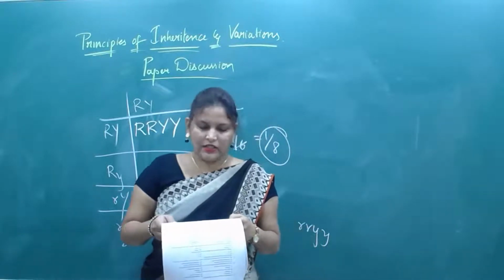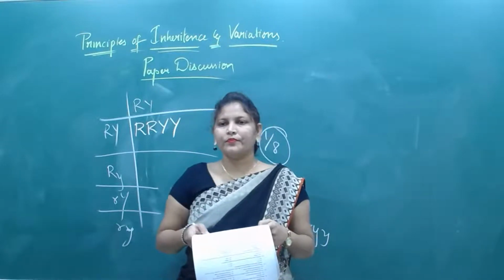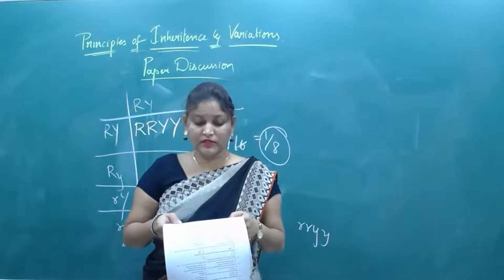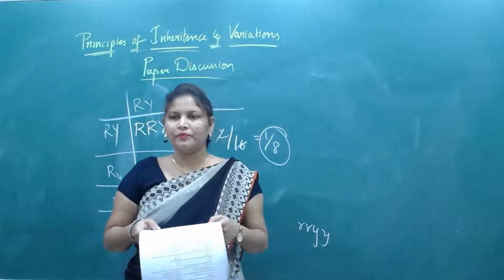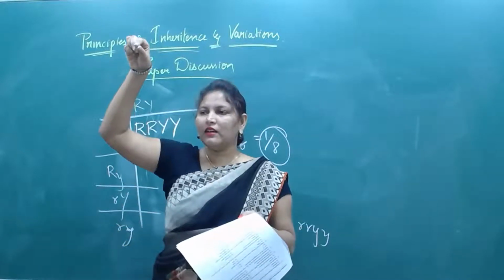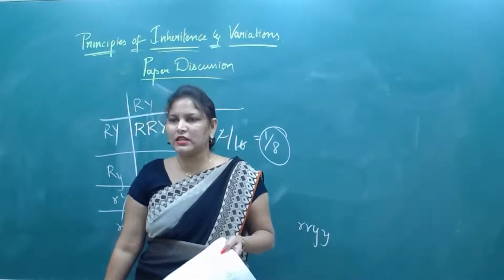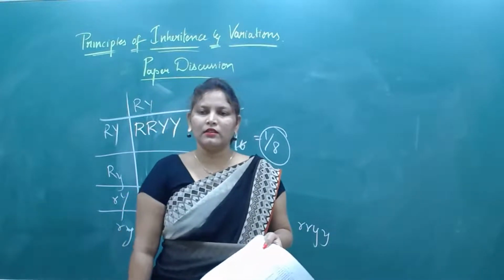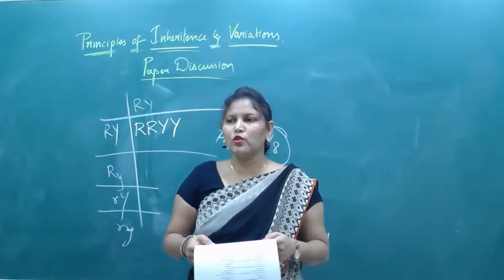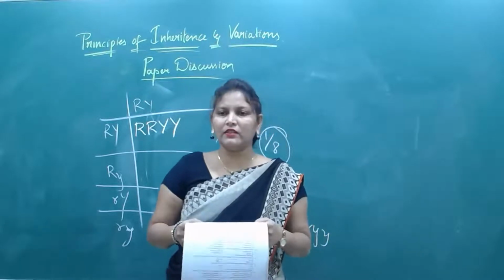In hybridization, capital T small t gives rise to which progeny ratio? See, once again, they are crossing the F1 individual with its recessive parent, that means you need to tell the test cross ratio, that is 1:1. So that's why while solving numericals, don't hurry up. Wait a minute, take 1 minute and then do.